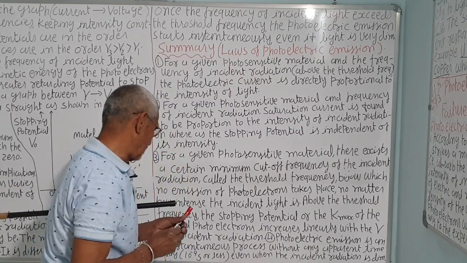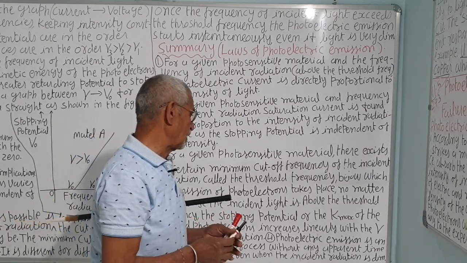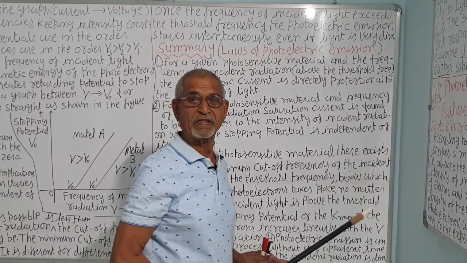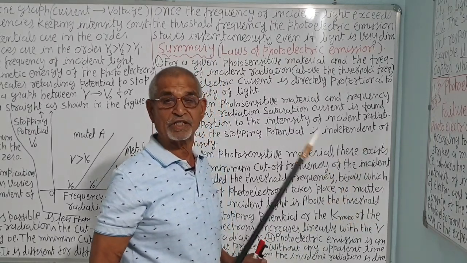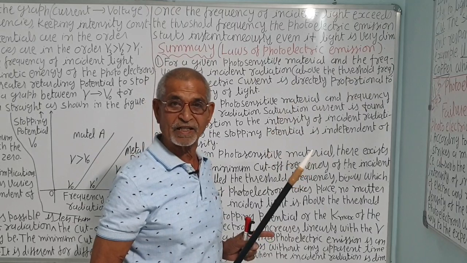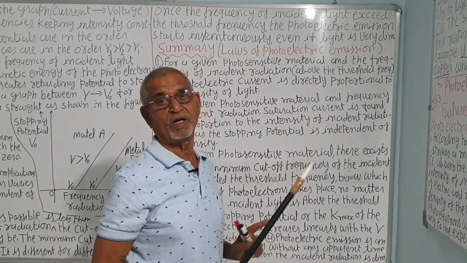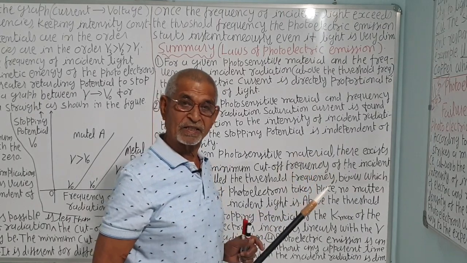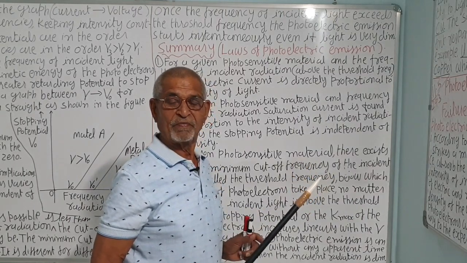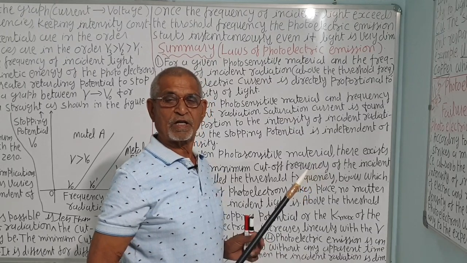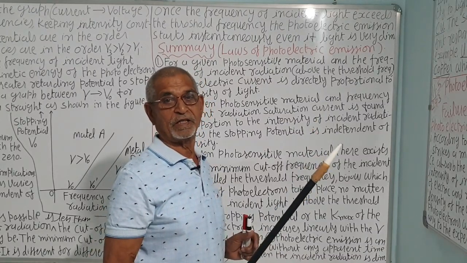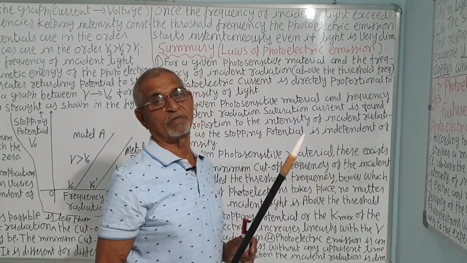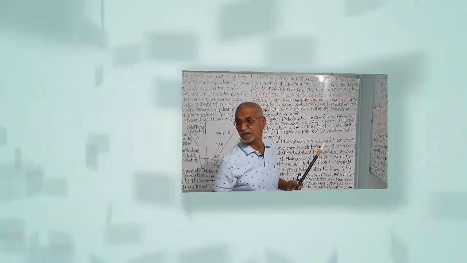Or less, even when the incident radiation is dim. Incident radiation may be dim, but if frequency is greater than the certain minimum frequency called threshold frequency, emission occurs. If frequency is less than the cutoff frequency or threshold frequency, no emission will take place, however high the intensity may be. Even if the light is very dim and the source is kept very far away, if frequency is greater than the threshold frequency, electron emission starts instantly without any time lag.